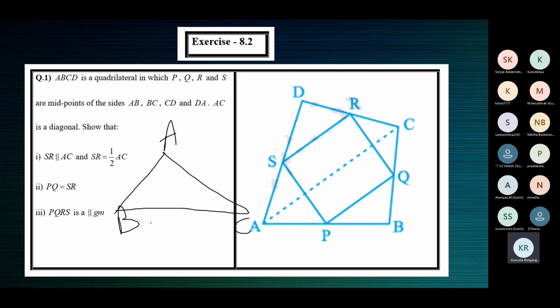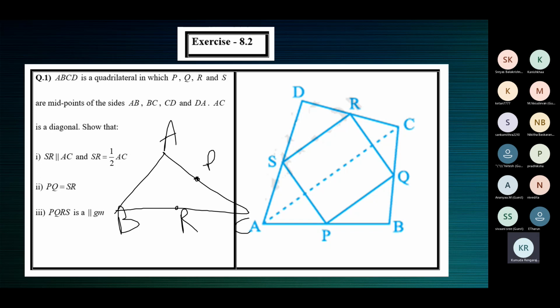Some triangle. So here triangle ABC. Then midpoints of two sides must be given to you. Supposing the midpoint of AC is given to you, P. And supposing the midpoint of BC is given to you, R. So this much should be given to you. If you know this information, you can use the midpoint theorem. If you have a triangle and the midpoints of two sides of the triangle, you can use the midpoint theorem.